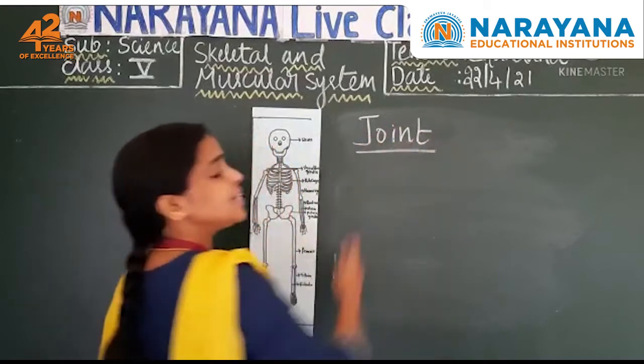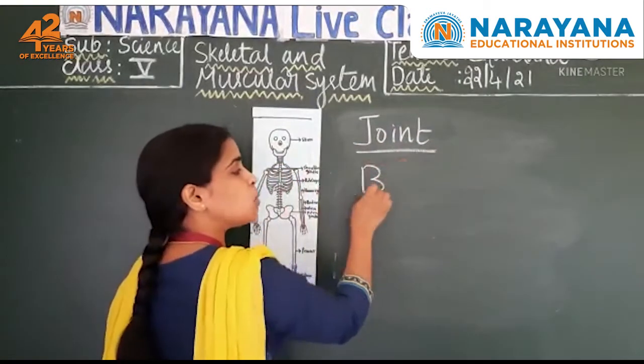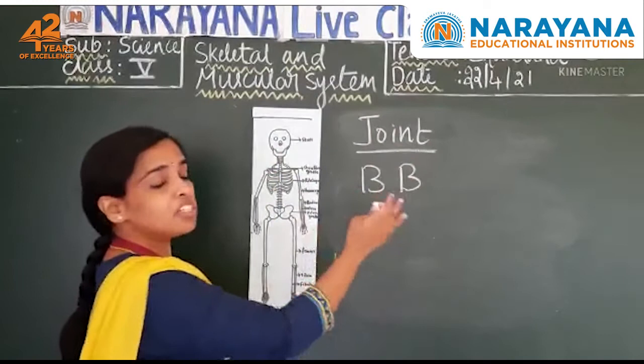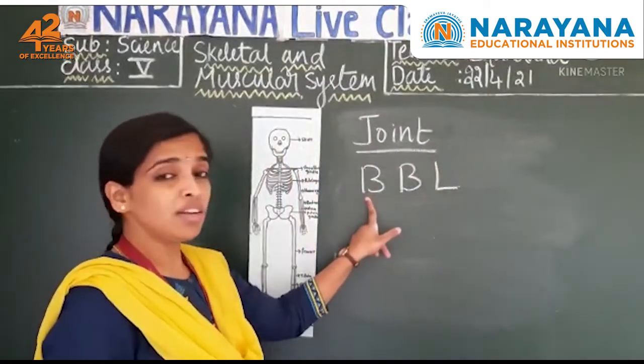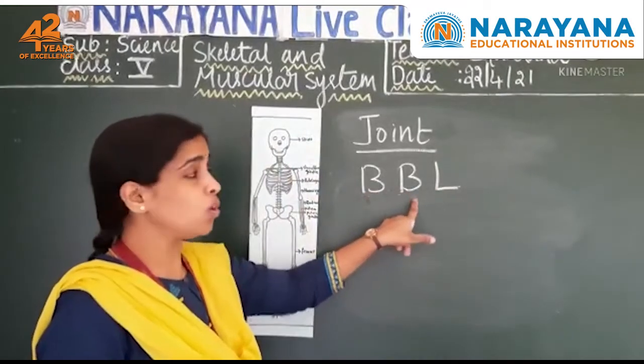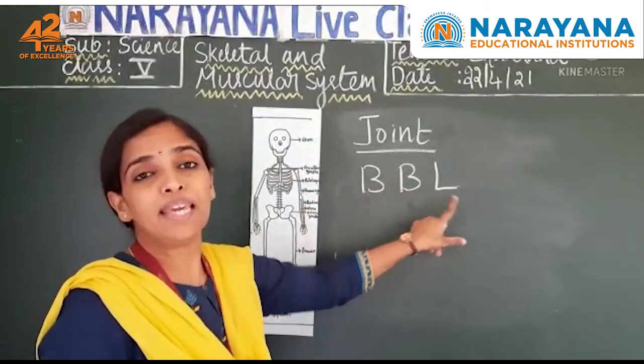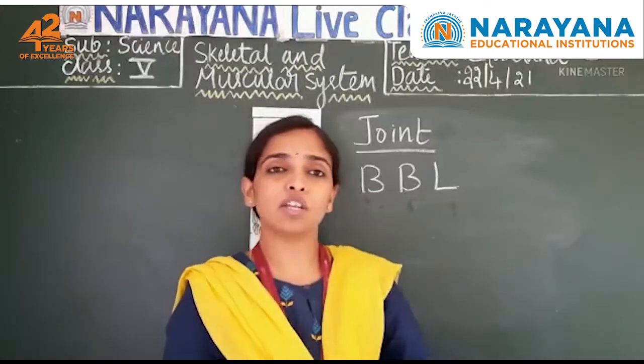Joint. A joint is a place where two bones meet. A bone and a bone meet together with the help of ligament. So you remember this step. Bone is attached to another bone with the help of ligament. There are different types of joints in our body.